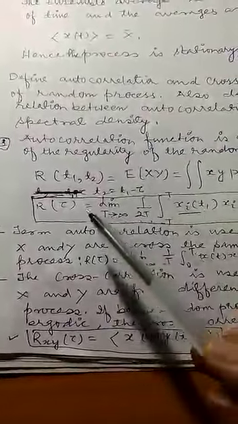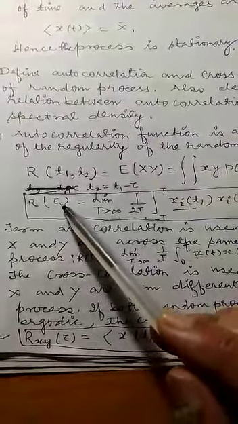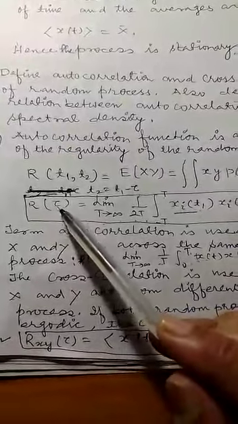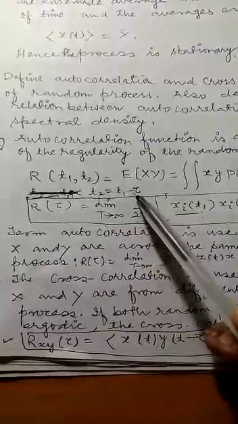So here we can see that R of tau has been shown. R of tau means R of T1 comma T2, where T2 we can write as T1 minus tau.